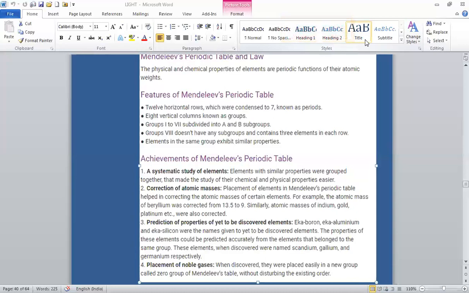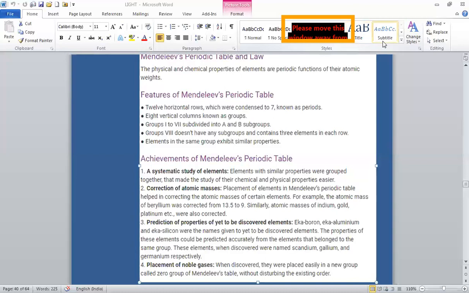Then he arranged the elements in vertical columns, which he called groups, and horizontal rows, which are known as periods. Mendeleev's periodic table consisted of 7 groups and 6 periods.